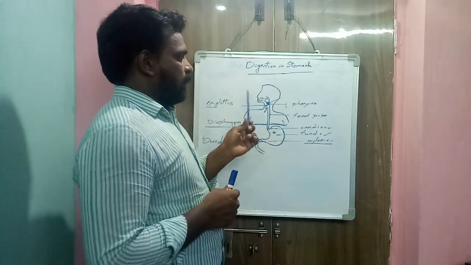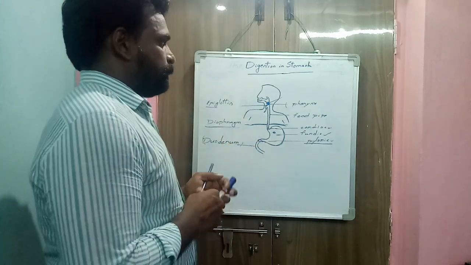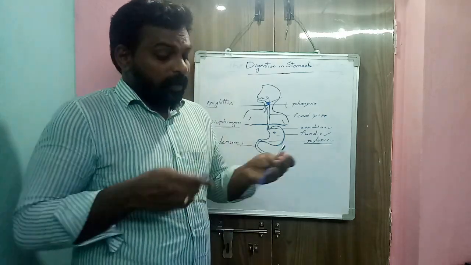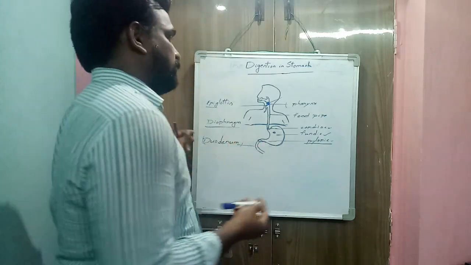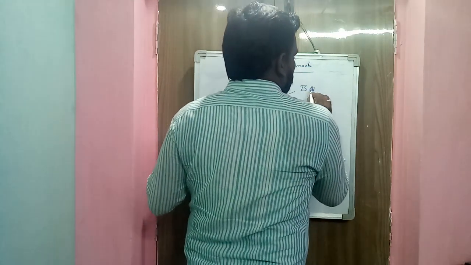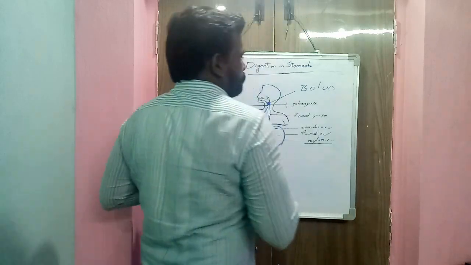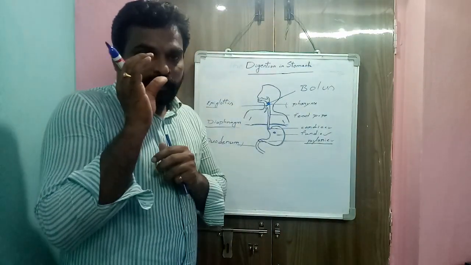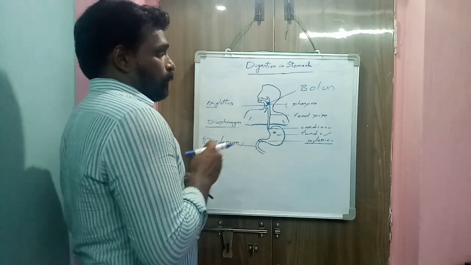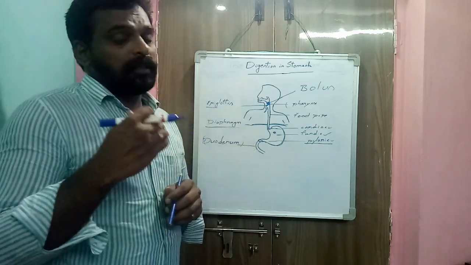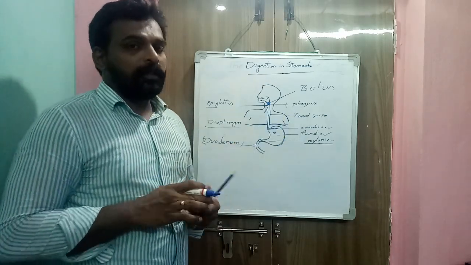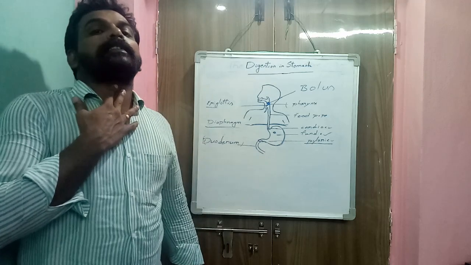After digestion in the mouth, food is converted into a ball-like structure. The ball-like food material is called bolus. Bolus goes into the next part of the alimentary canal, which is the pharynx. So this is the region of the pharynx.